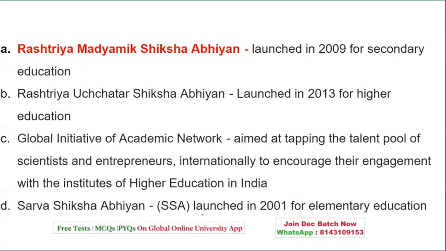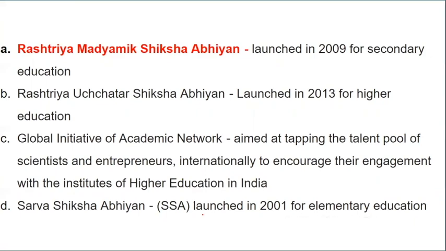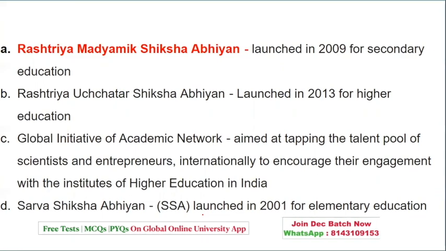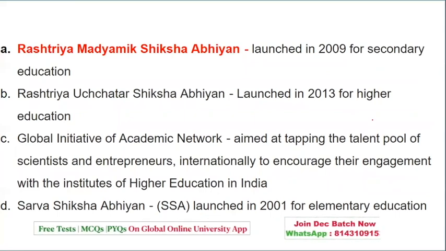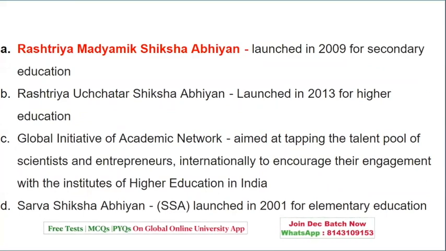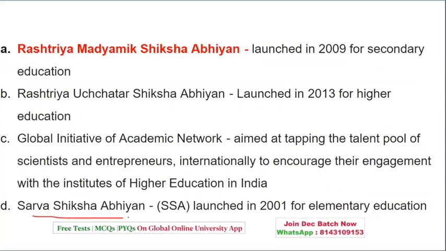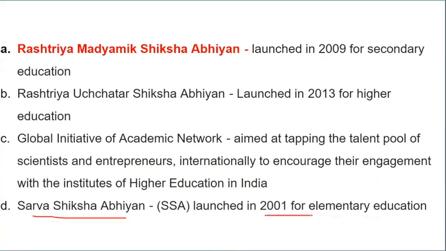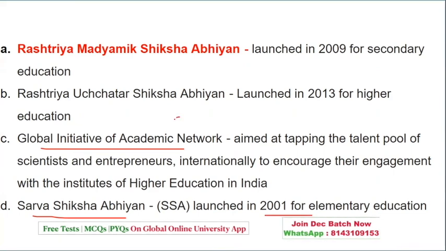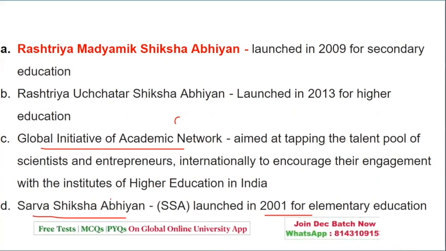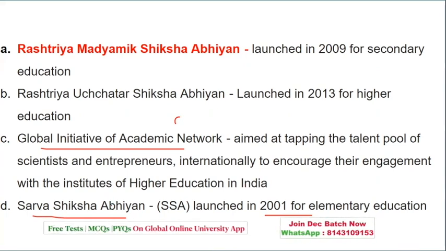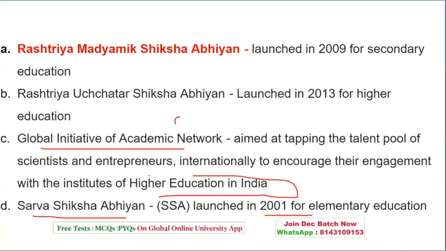There is a next important concept, that is Rashtriya Uchchatar Shiksha Abhiyan, RUSA. Madhyamik, meaning the secondary, was launched in 2009. Uchchatar was launched in 2013. Then we had Sarva Shiksha Abhiyan, that is elementary, which was launched in 2001. A Global Initiative for Academic Research, that is GYAN, was the pool which attracted talent of scientists and entrepreneurs, encouraging them to engage with higher education institutes in India.